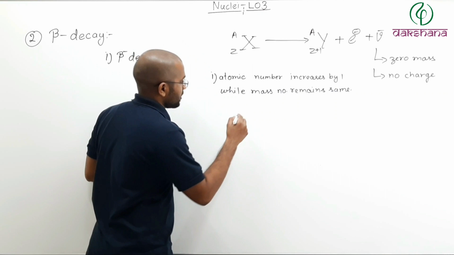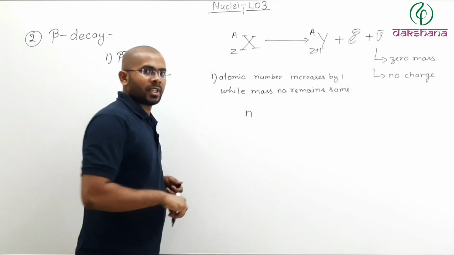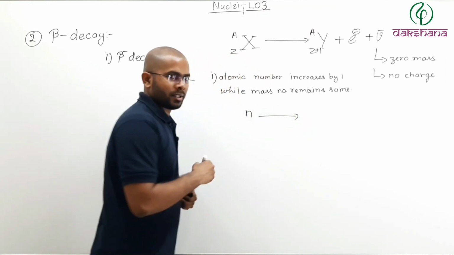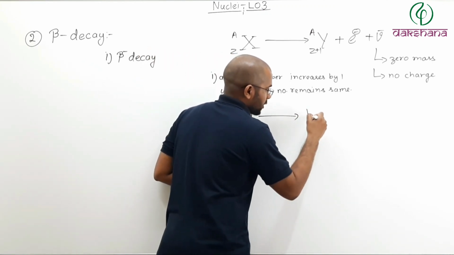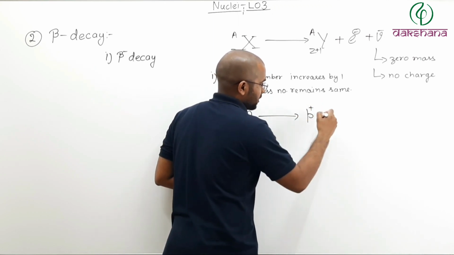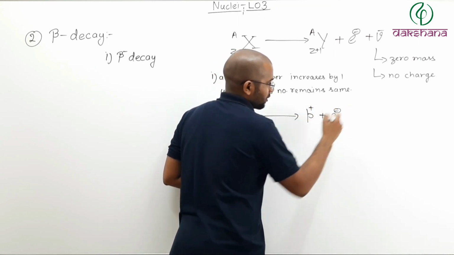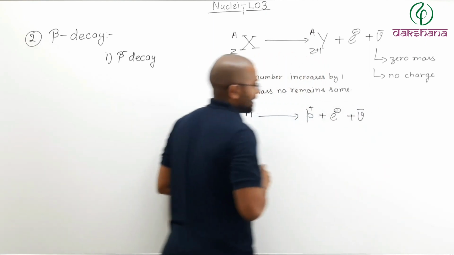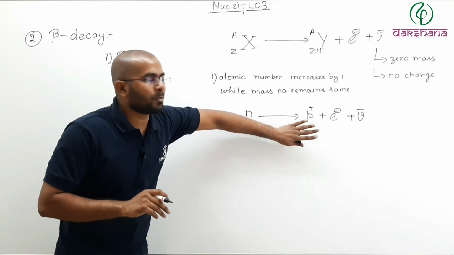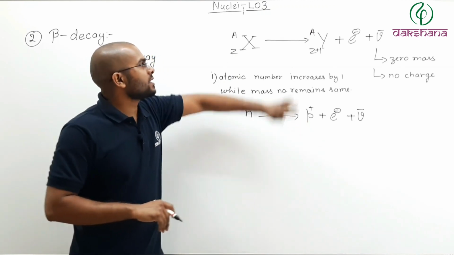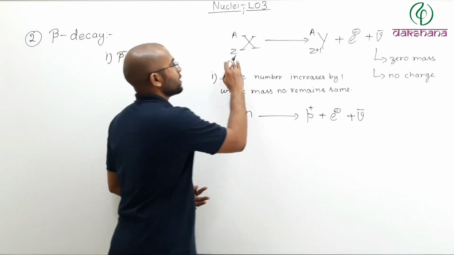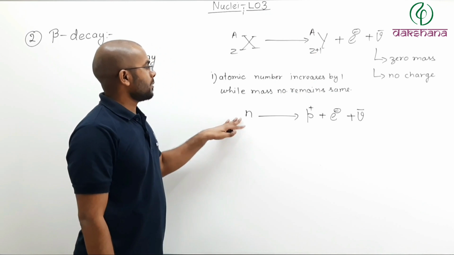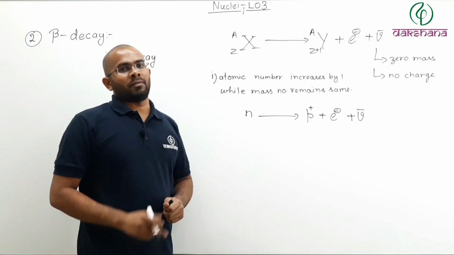So what actually happens here? There is a neutron inside the nucleus. It will change itself into a proton, which has a positive charge, plus an electron, which is a negative charge, plus an antineutrino. This is the actual process which takes place inside the nucleus, and as a result you find that the number of protons increases by 1 while the number of neutrons decreases by 1.